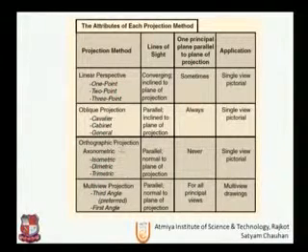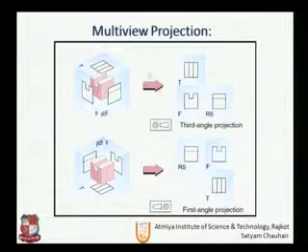So orthographic projection has three types: axonometric drawing, which is firstly called isometric, diametric and trimetric. So in a multi-view projection, let us see the 3D geometry. So we will see that these three planes will be the top view, front view and right hand side view.